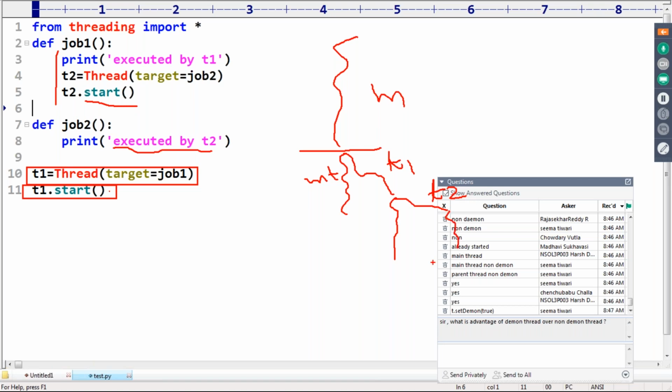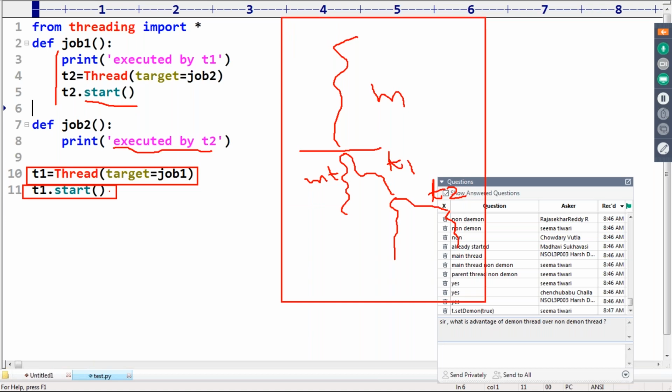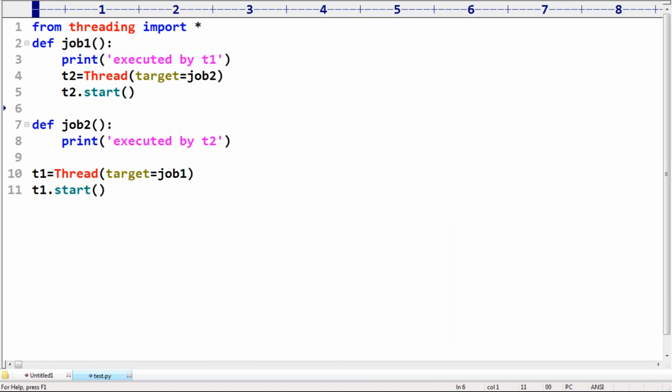Are you getting it? Can you please observe carefully? In this program, how many threads are there in total? Main thread, T1 thread, T2 thread. For T1, who is the parent? Main thread is the parent. But for T2, who is the parent? This code is executed by which thread? T1 thread. That's why T1 becomes the parent of T2. Are you able to understand up to this? Can you please confirm? Yes.